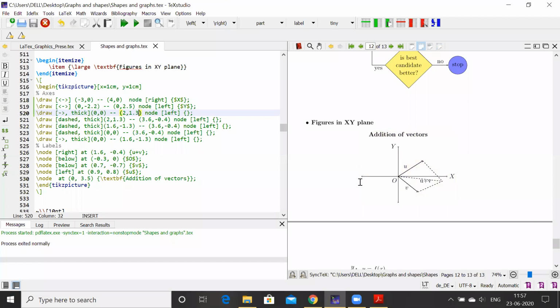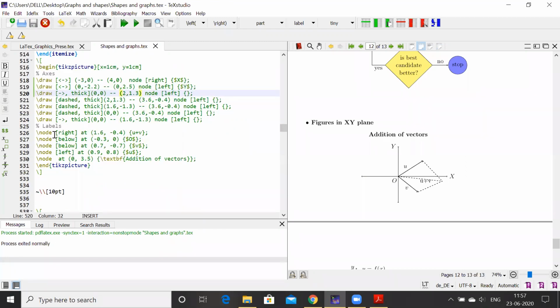Then another thing, these lines are dotted or dashed lines. So I can customize the dashed line, thick line, and positions and length. The next thing is \node right at 1.6, minus 0.4, u plus v. This u plus v labeling I have used to label this line.